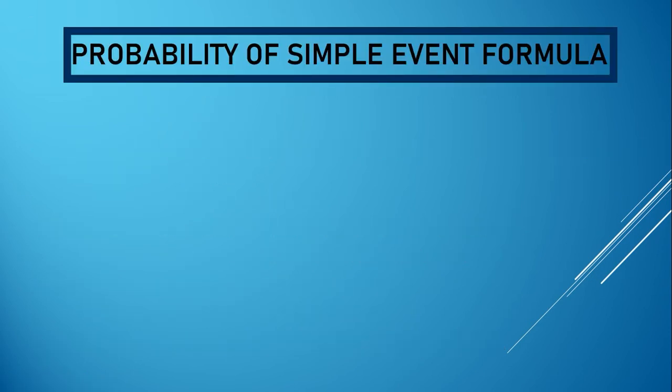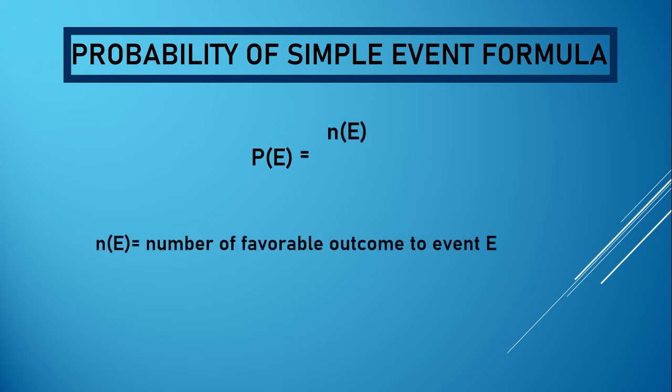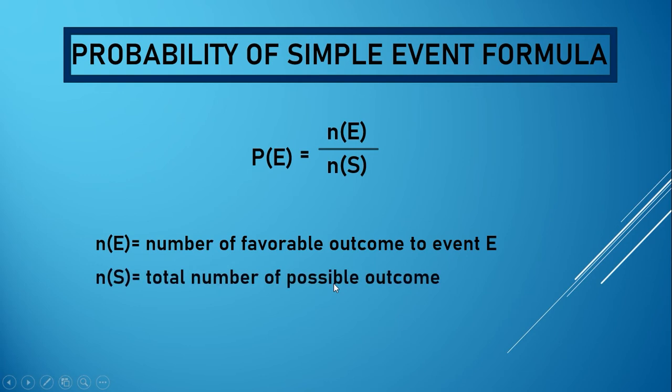Now let's proceed with the formula in finding the probability of simple events. So we have probability of event E is equal to n(E) over n(S), wherein n(E) is the number of favorable outcomes to event E, and n(S) is the total number of possible outcomes, or in other words, our sample space.